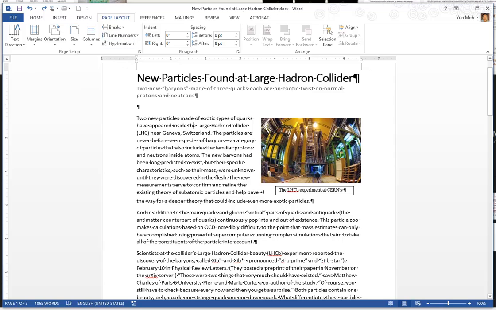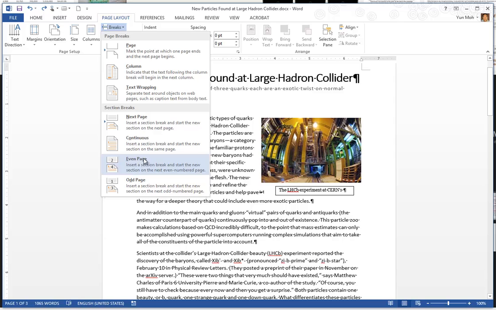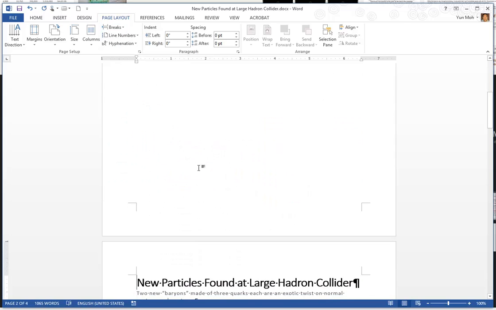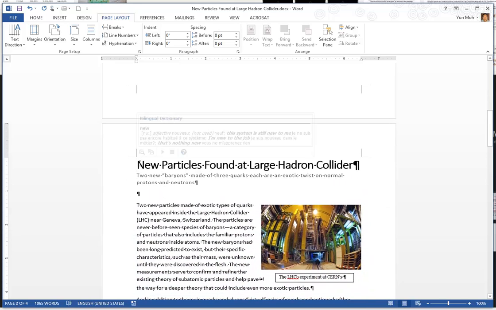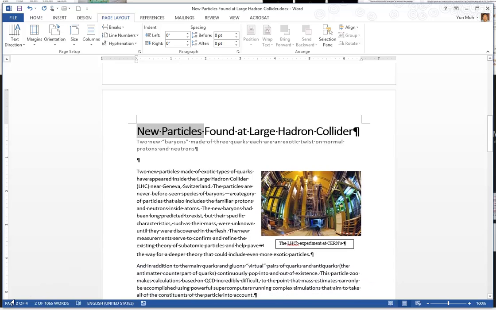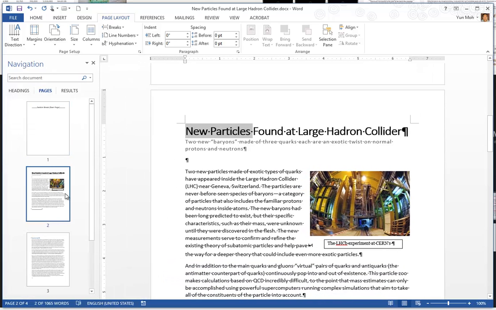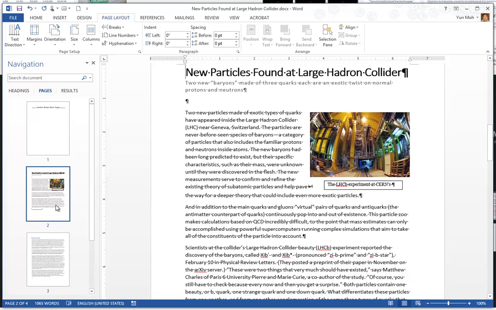So how do you make sure that this page will be printed on an even page? Well, this is what you do. Put the insertion point at the beginning of the document, in this case the beginning of a page, and then go to Page Layout and Breaks, and then come down to Even Page section break. Click on it, and basically it moves the beginning of this page to the first even number page. Look over here, it says this is page number 2.